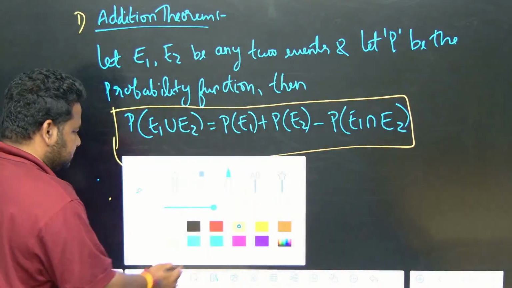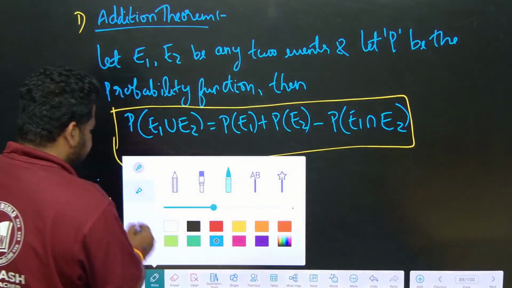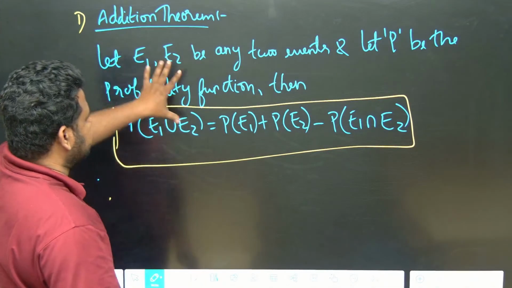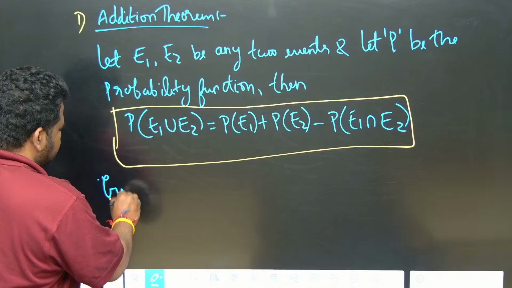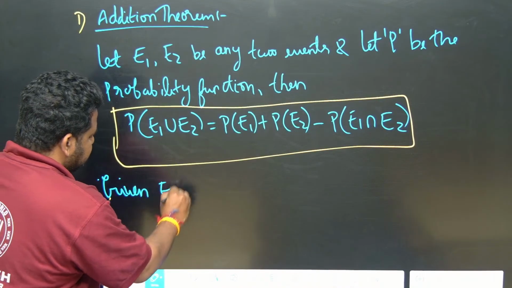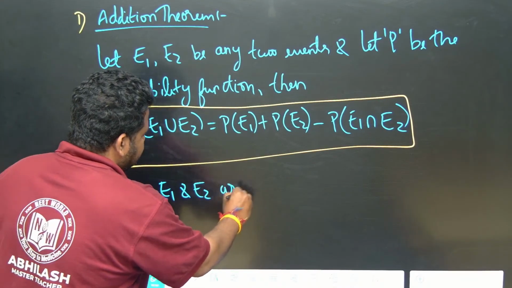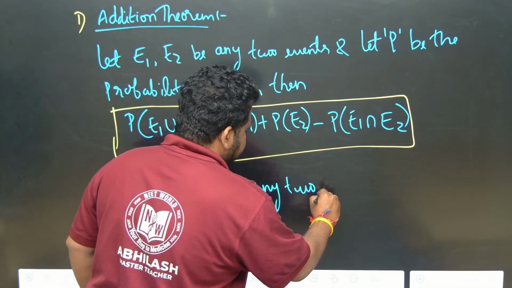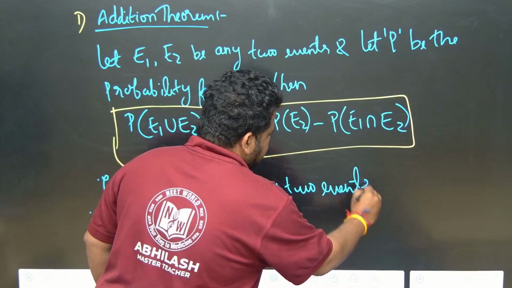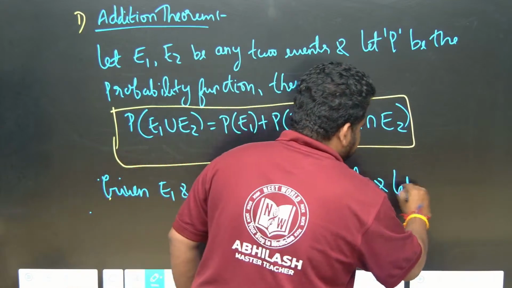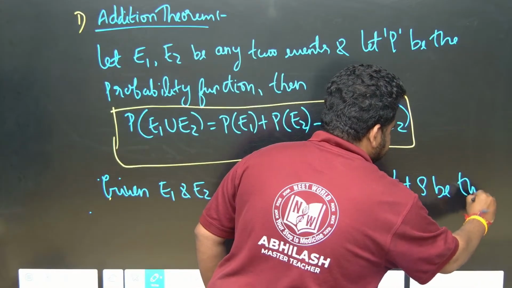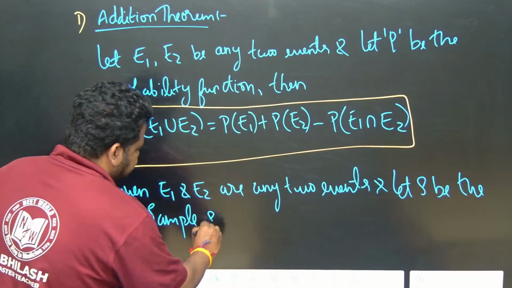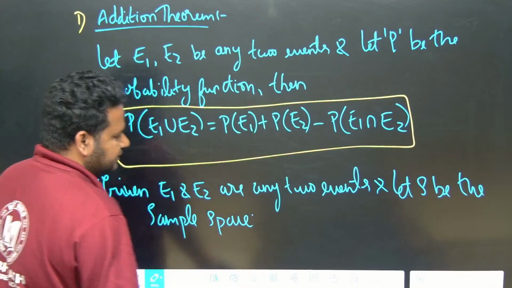Now you have to prove this addition theorem. So given E1 and E2 are any two events, and let S be the sample space. We will write it like this. Now let us go to the next page.